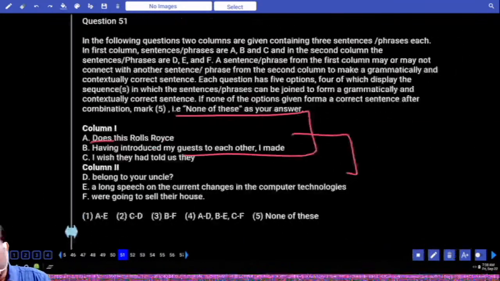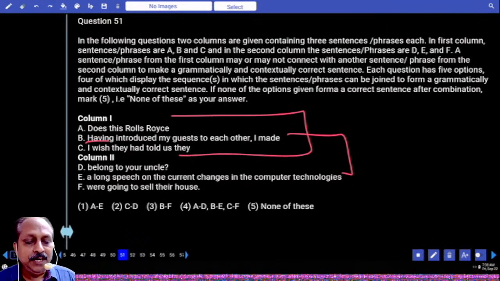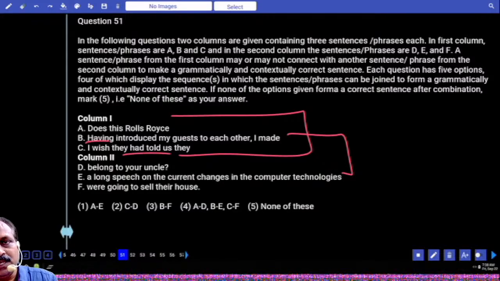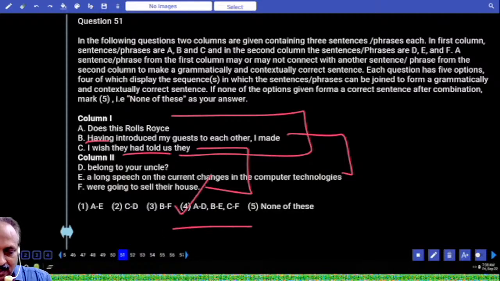Now we'll go to that pair. I wish they had told us. Means what? They did not tell. I am expressing the wish. They had told us they were going to sell their house. So what is the answer here? Fourth option is the answer.